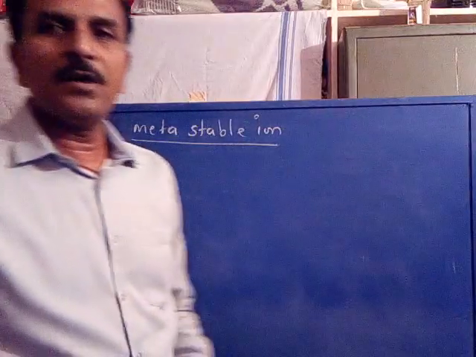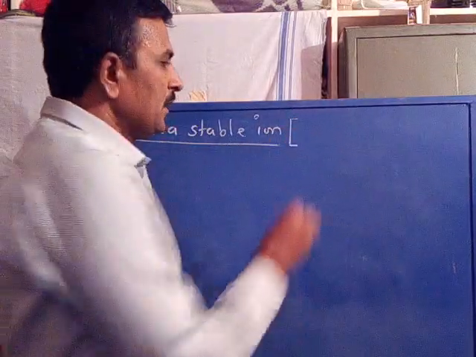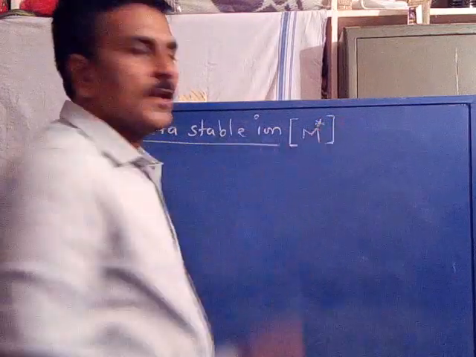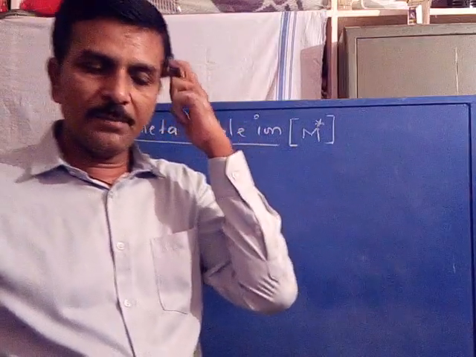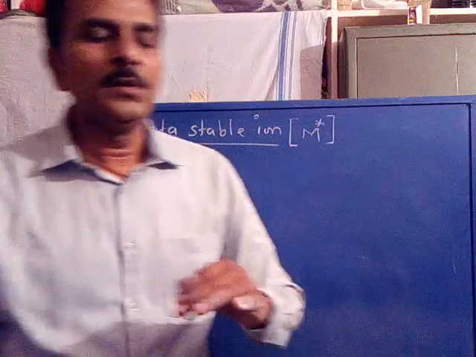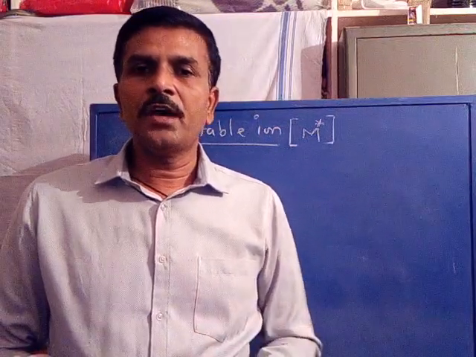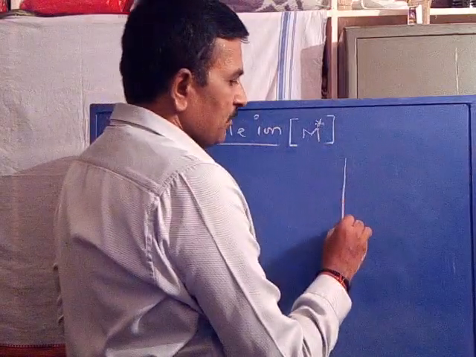Metastable ion in mass spectrometry. It is represented with capital M. A metastable ion is represented with capital M with a star mark. Now, sometimes in mass spectrometry, in addition to sharp and intense signals,